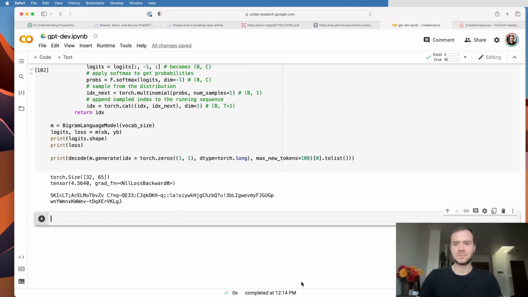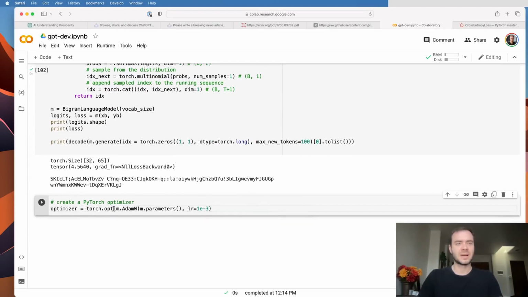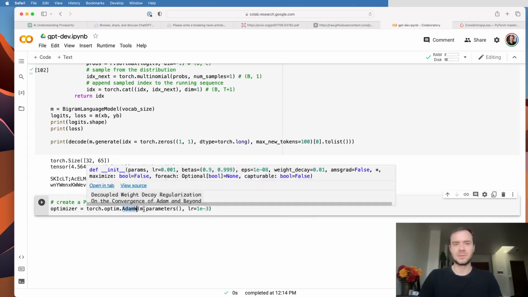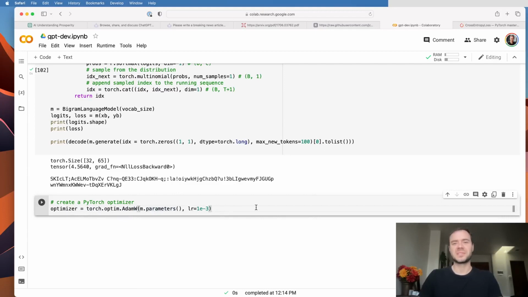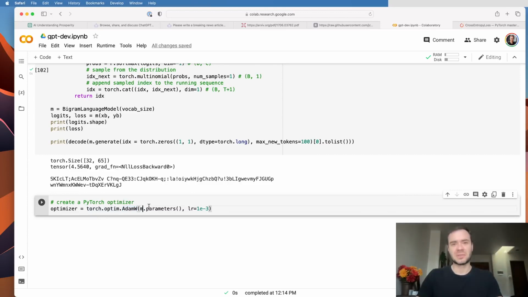Okay, let's now train the model. So first, I'm going to create a PyTorch optimization object. Here we are using the optimizer AdamW. Now, in the makemore series, we've only ever used stochastic gradient descent, the simplest possible optimizer, which you can get using SGD instead. But I want to use Adam, which is a much more advanced and popular optimizer, and it works extremely well.